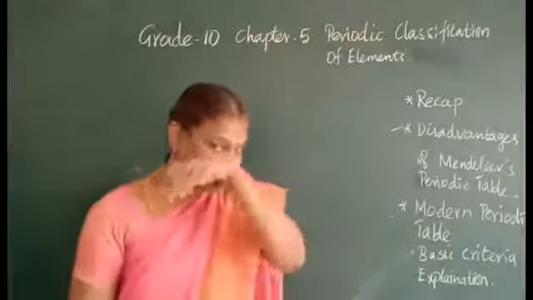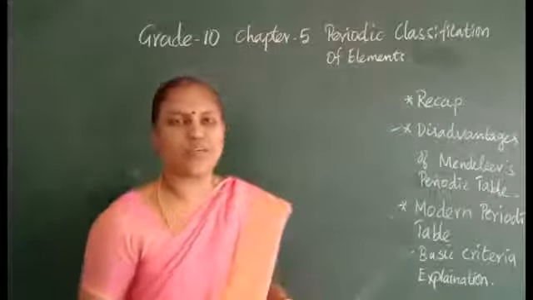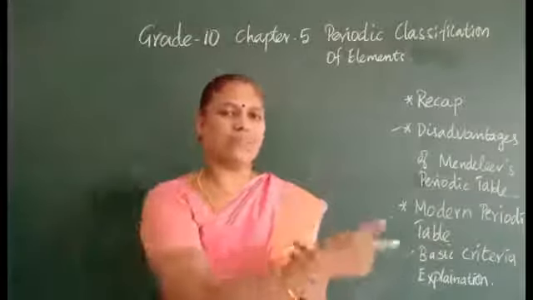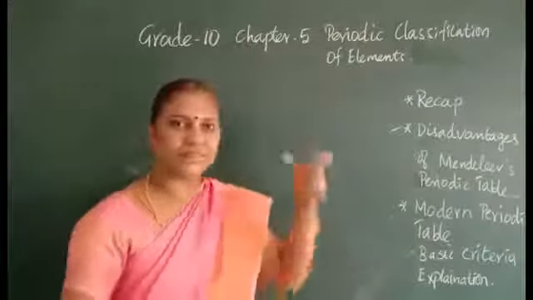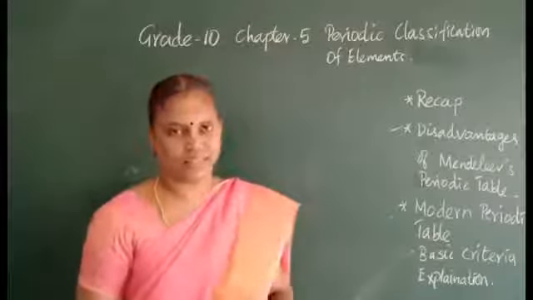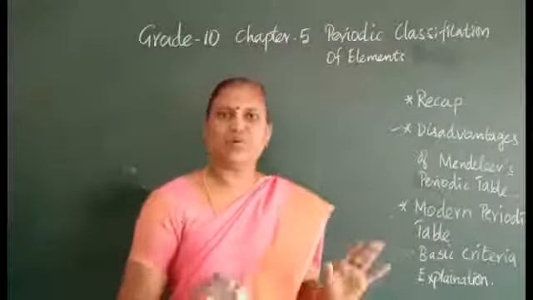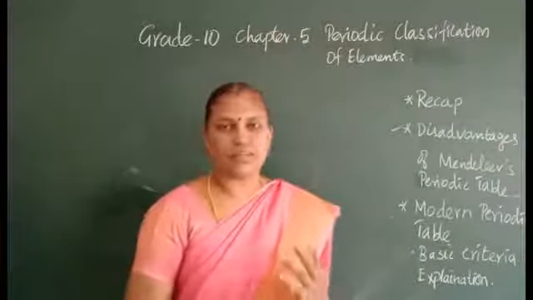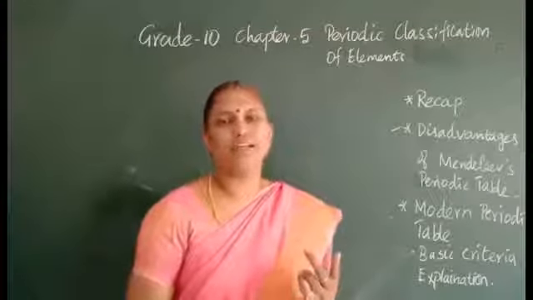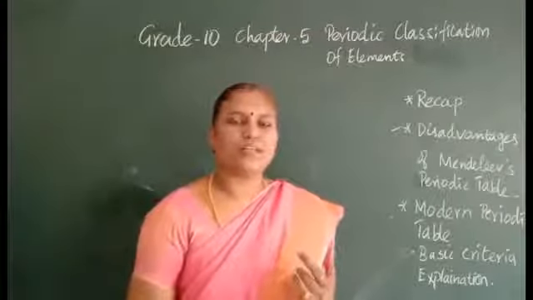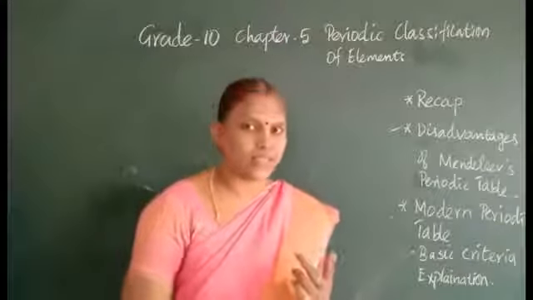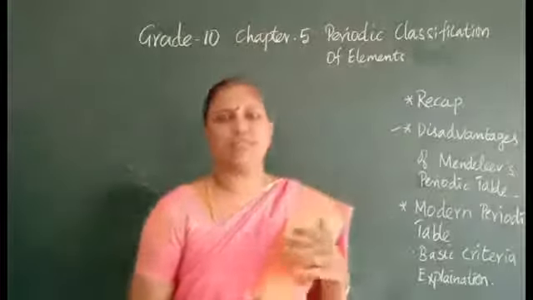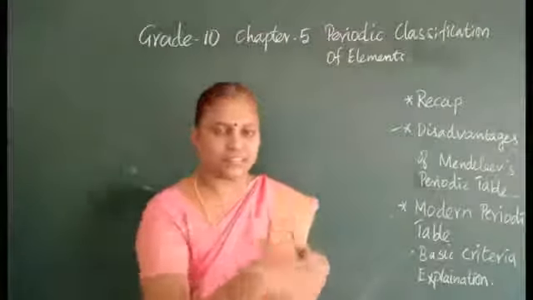To give the position for isotopes, there is no problem of isotopes when you choose atomic number. He has given a position for hydrogen above the alkali metals and the halogens, the same character based on valency and valence electron, so there will be no confusion in arranging the elements. And he has given the periodic law: the properties of elements are a periodic function of their atomic numbers.